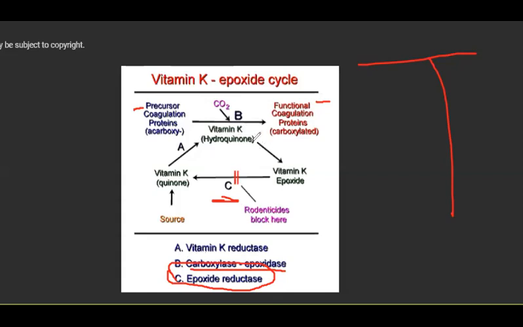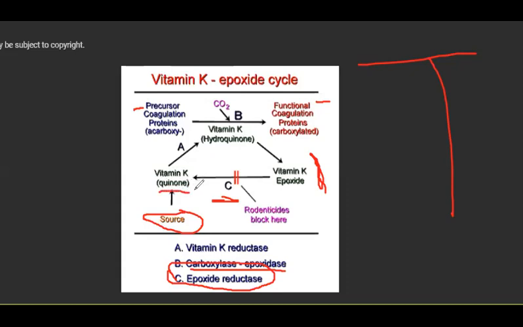So vitamin K is present in many different forms. It is not like a mature form at first, like this is the functional vitamin K. So what this enzyme epoxide reductase is doing, it is converting this other form of vitamin K into this form of vitamin K. The food you eat, you get this form of vitamin K, which is called quinone.